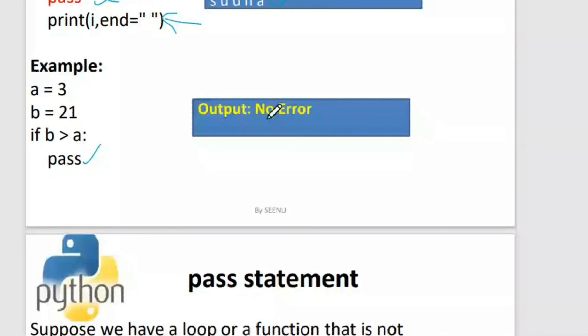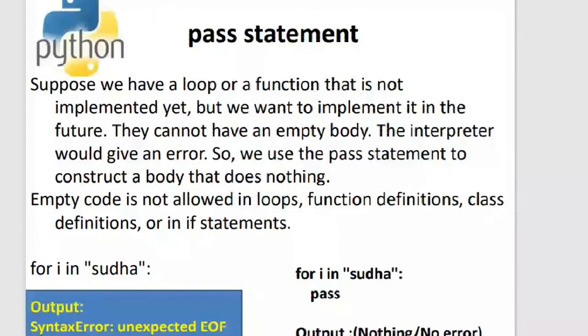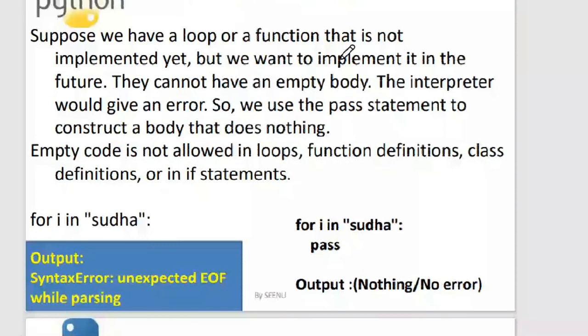This is another use of the pass statement. Suppose we have a loop or a function that is not implemented yet, but we want to implement it in the future. As of now, I don't know what will be there in the body of the if, so I wanted to keep an empty body.